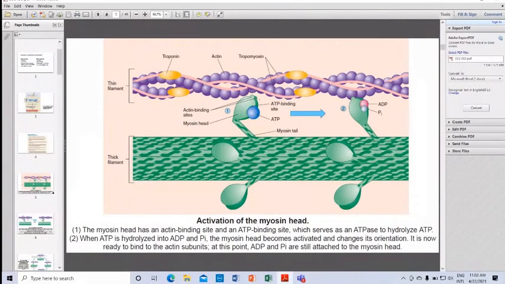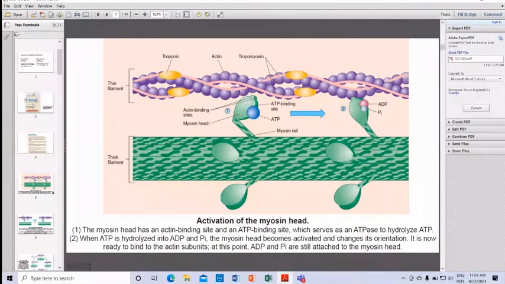When ATP is hydrolyzed, it is hydrolyzed into ADP and phosphate. The myosin head then becomes activated and it changes its orientation, its conformation. It is now ready to bind to the actin subunits.